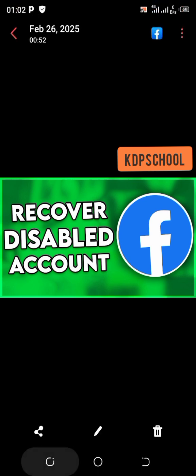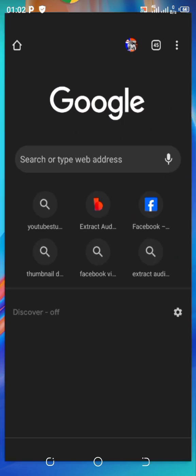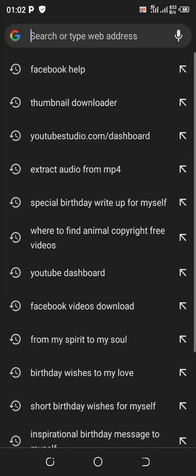Let me show you how you can recover your disabled Facebook account, how you can quickly recover your Facebook that is disabled. Now, follow this tutorial step by step to avoid making mistakes. All we need to do is open up our Google Chrome or any browser you're using.